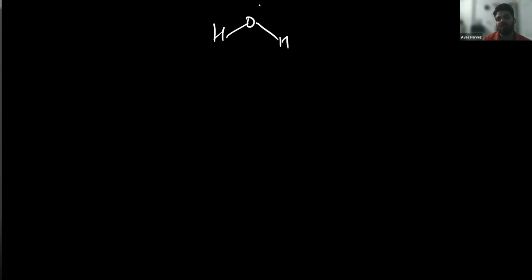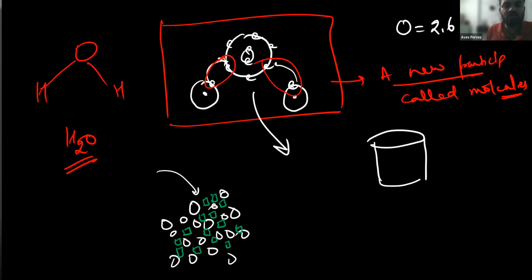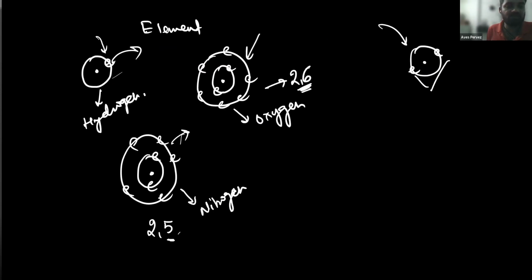So, sir, a molecule is a group of atoms, right? Yeah, a molecule is a group of atoms, you can say that, and it is considered to be a new particle. So what I'm saying here is, what is a molecule? Let me explain what we have discussed here.